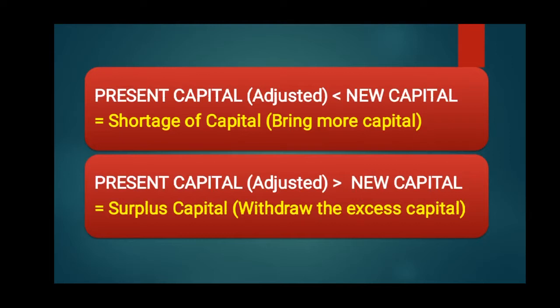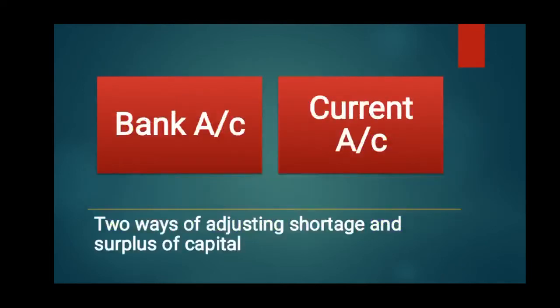But if the present capital is more than the new capital, suppose you presently have 200 with yourself, but according to the new agreement you need only 120 rupees. So here rupees 80 is surplus capital and you can withdraw the excess capital. So in this way the shortage of capital and surplus capital can be calculated.